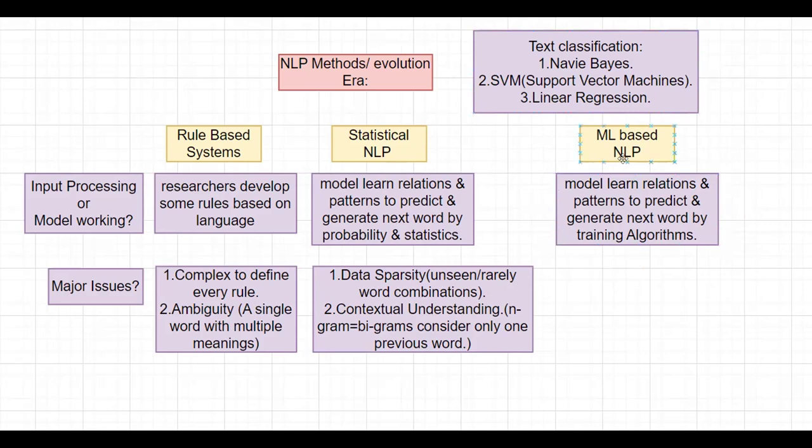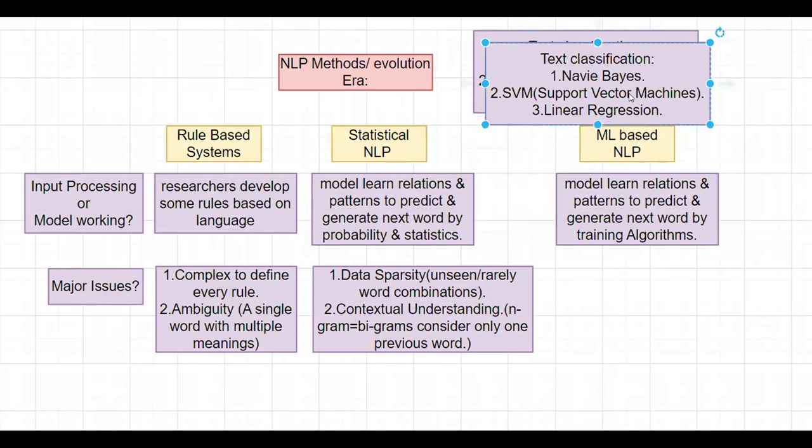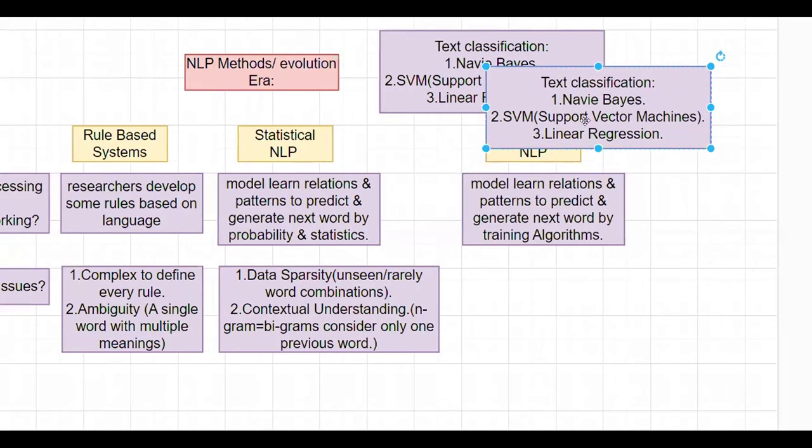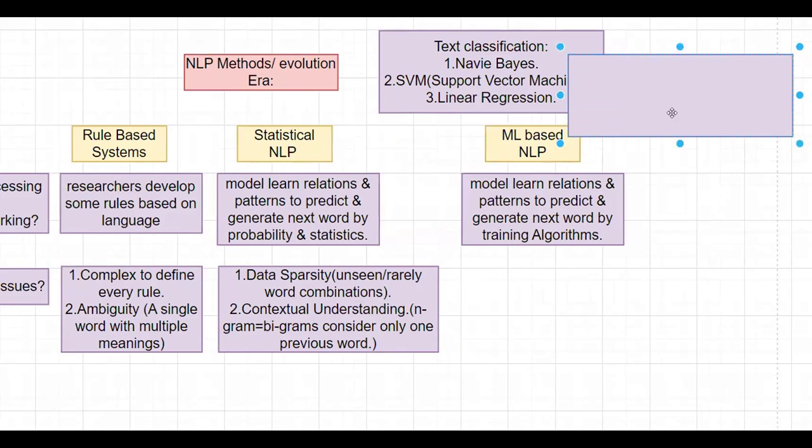Yes. The best training based models for text classification are Naive Bayes, which is useful for small text purposes, and support vector machines as well as linear regression, which are used for text classification for large language models. By using these famous algorithms, we can classify the text. Then we can further increase this by using neural networks.